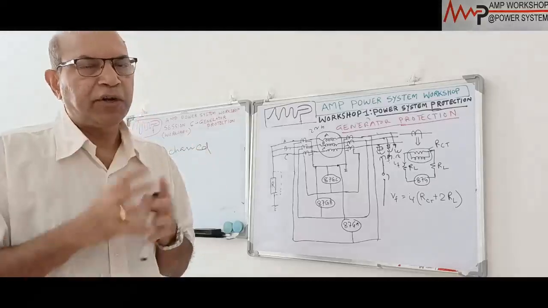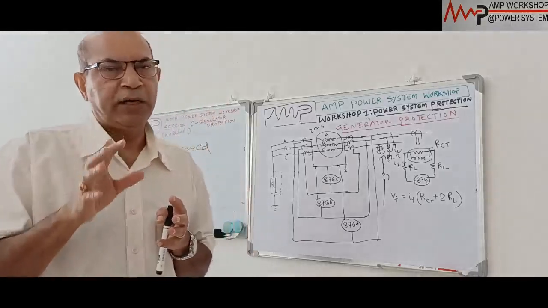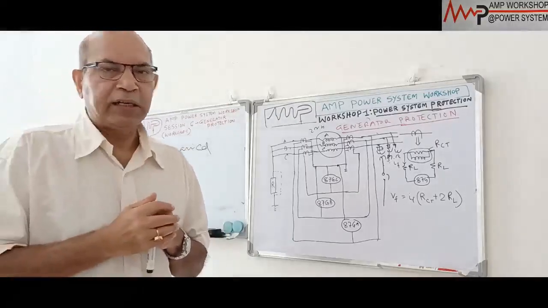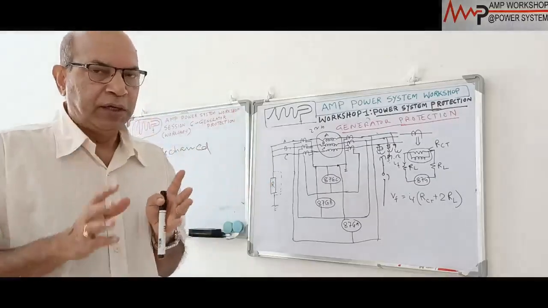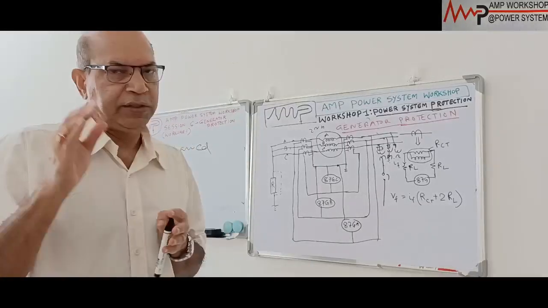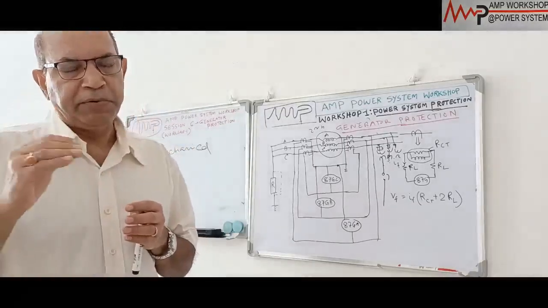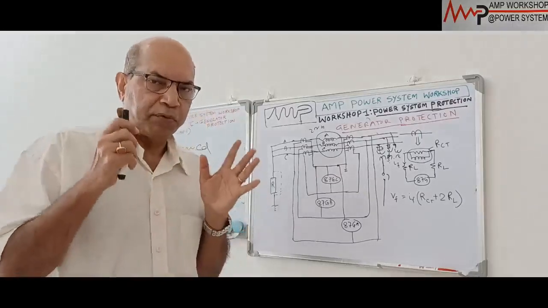Now the differential protection we provide mainly for the stator phase fault as well as the stator arc fault. It can protect to some extent stator earth fault as well. This is the main protection for the generator. The generator's main and fundamental protection is the differential protection if the generator size is 750 kVA or up. So how is this generator differential protection provided?